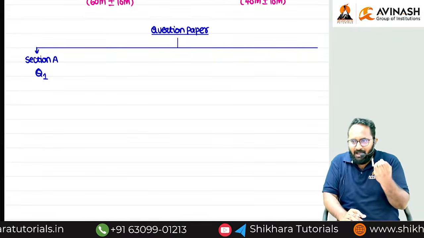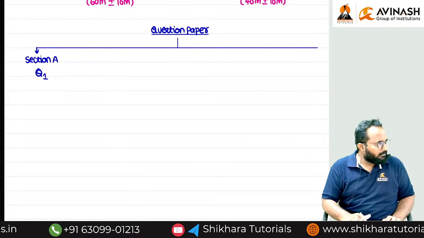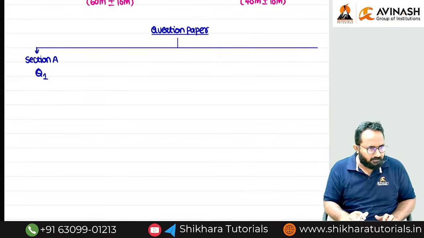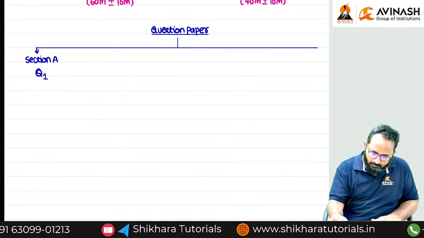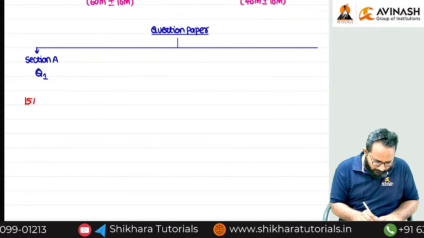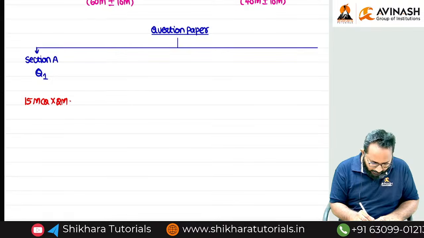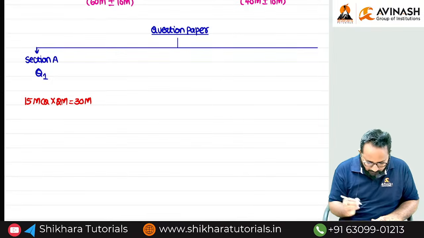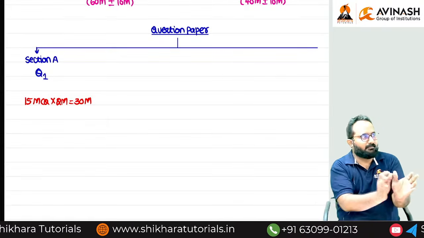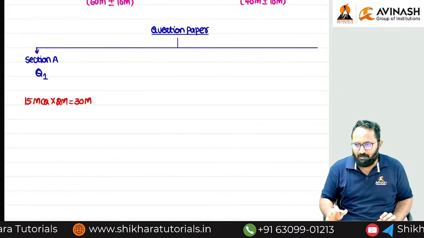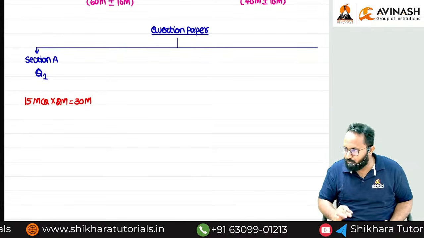But how to answer those MCQs in less time, sir? Based on classroom knowledge and practice only, you can answer all the MCQs. How many MCQs can we get? Super, you know everything. 15 MCQs of 2 marks, totally 30 marks. Sir, in direct taxation, easily you can score 12 MCQs correct. The remaining 3, based on your classroom knowledge, you can get out.